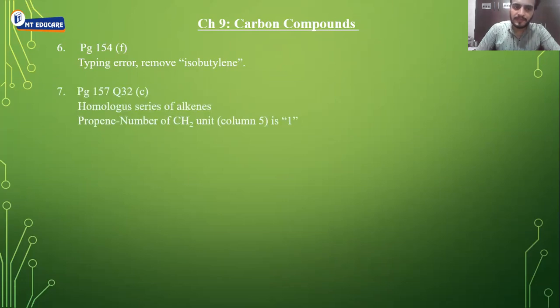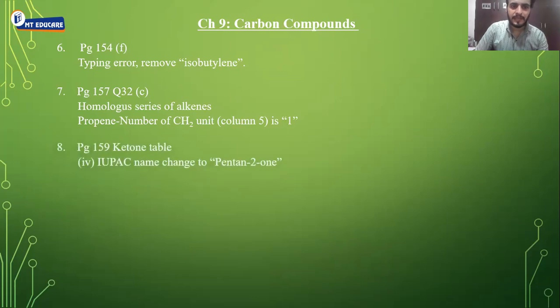Then page 157, question 32, C part, homologous series of alkenes, propene, number of CH2 units, column 5 is 1. So in that table, the number of CH2 in the case of propane should be 1. Then page 159, ketone table. IUPAC name change to pentan-2-one.